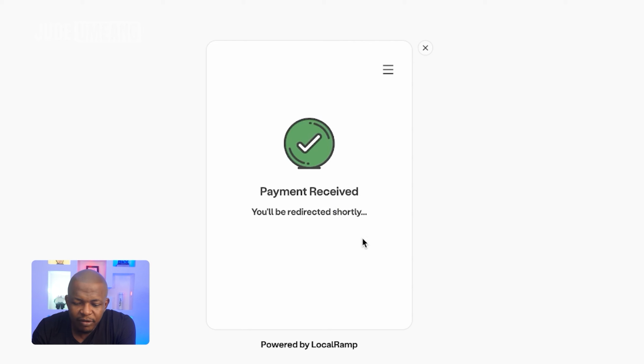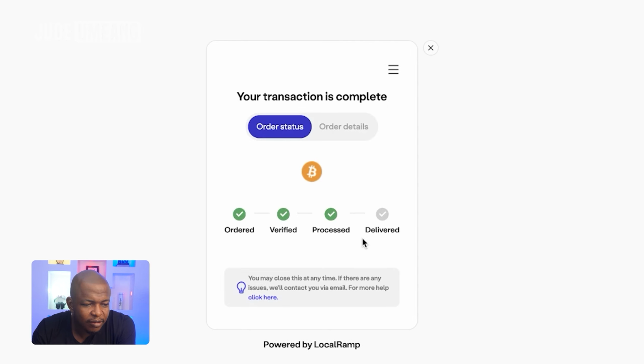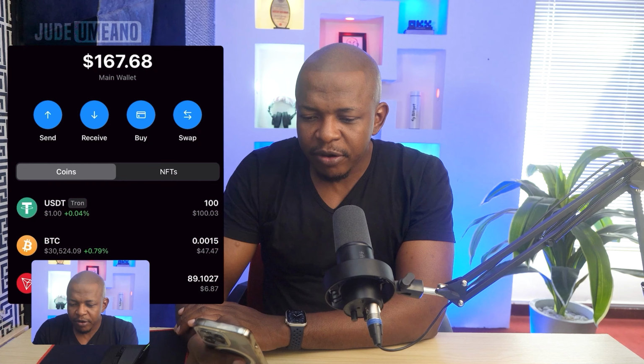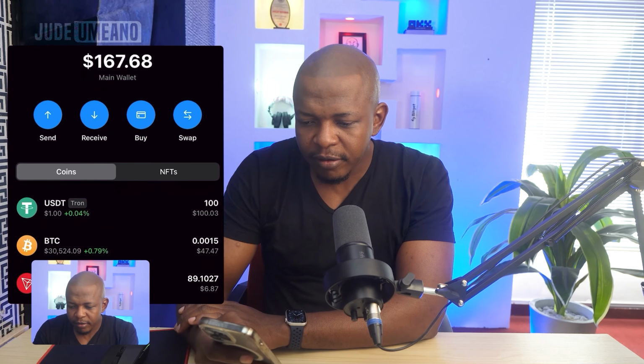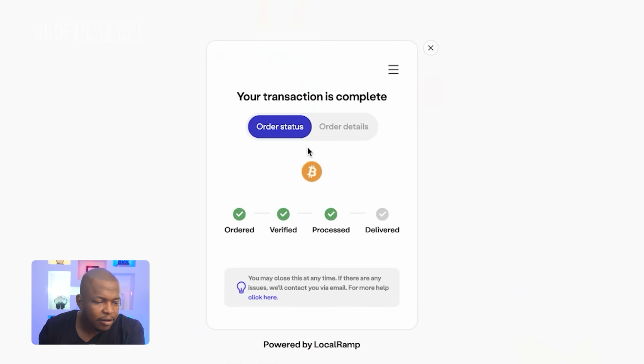Right, so payment received is processed and we are waiting delivery of my crypto. So I have received the Bitcoin here. If you click here, you can see that this is the quantity of Bitcoin that I received. Of course, transaction fee is taken out, even though it's still saying here that it's processed and awaiting delivery.